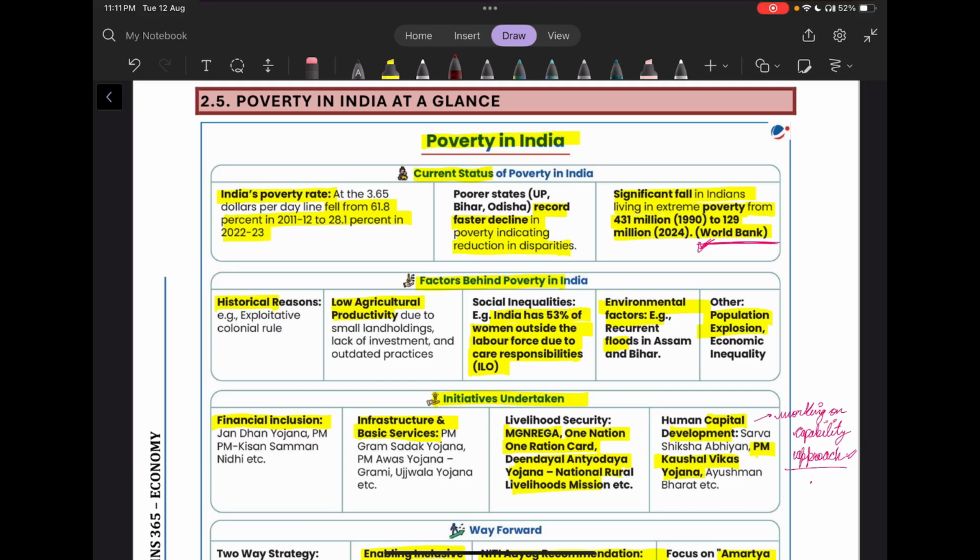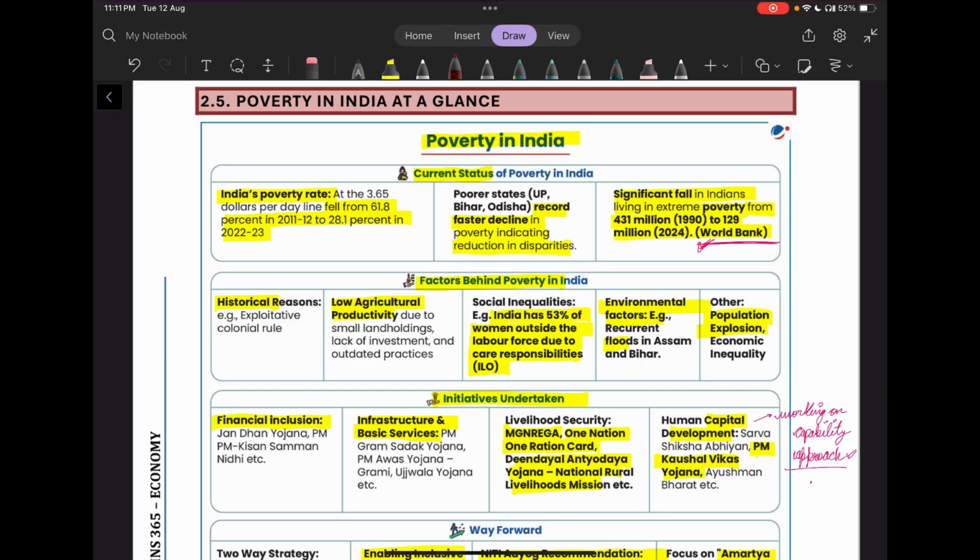So there has been a significant decline. Then, what are the factors behind poverty in India? So there, we can write historical factors, which is the exploitative colonial rule. Then we can also write there is a low agriculture productivity. Agriculture is contributing just 18%, whereas the employment there is around 42%. So there is a low agriculture productivity and there are issues of disguised unemployment.